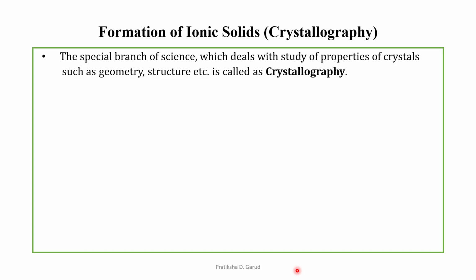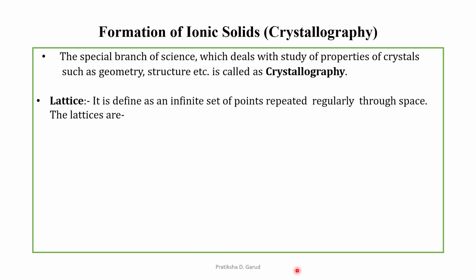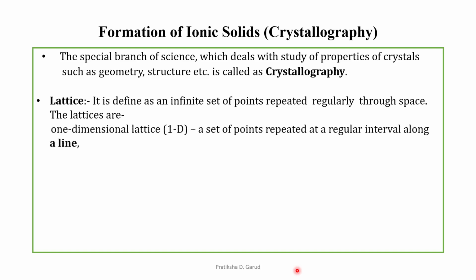And here we have to study the various terms. So the first term is the lattice. What is the lattice? It is defined as an infinite set of points which is repeated regularly through space. That means a particular point or set of points which is repeated many times is known as the lattice. A one-dimensional lattice means a set of points which is repeated at regular intervals along a line.